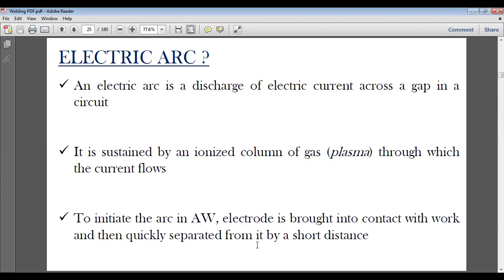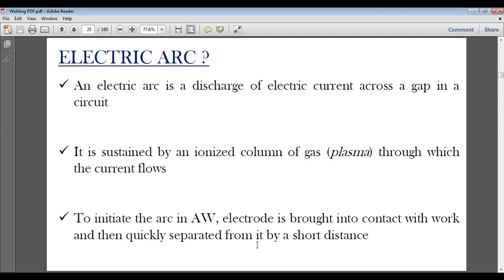As soon as the circuit is completed, within a microsecond, we take the electrode away from the metal. So what will happen?